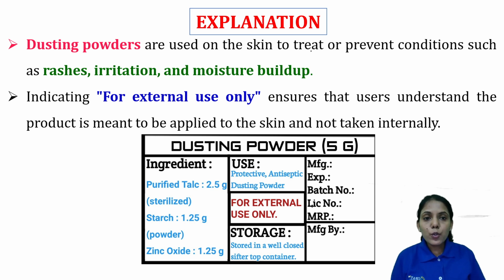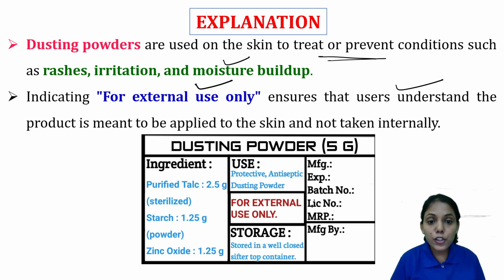Dusting powders are used on the skin to treat or prevent conditions like rashes, irritations, moisture buildup. Moisture buildup means that the powder will absorb the excess moisture. They are indicated only for external use, and it ensures that users understand the product is meant to be applied to the skin and not to be consumed.